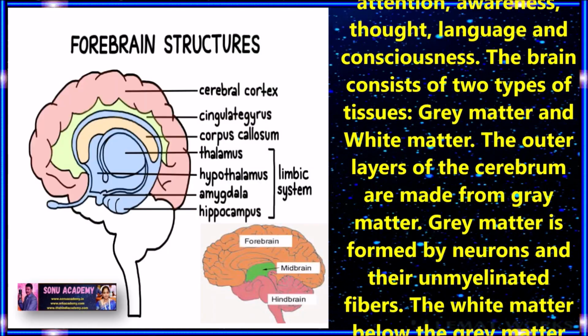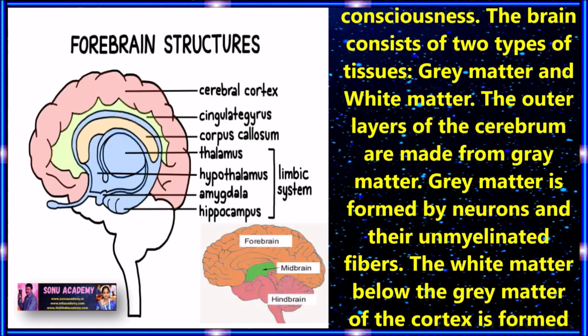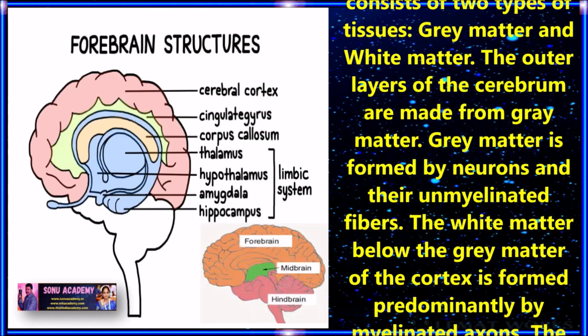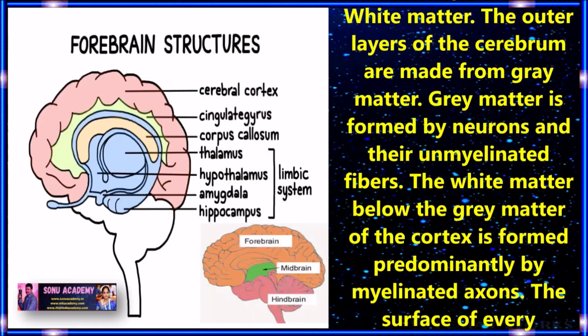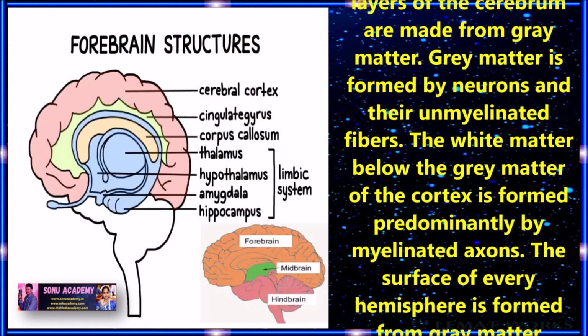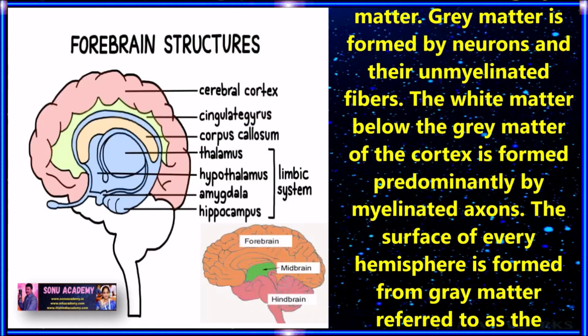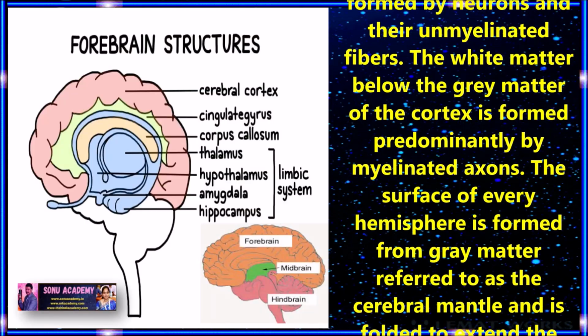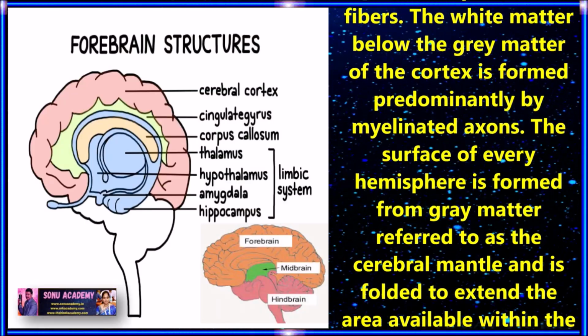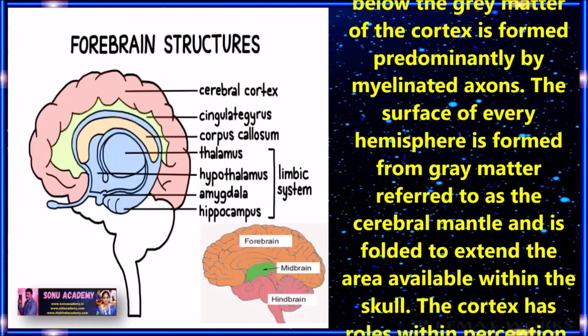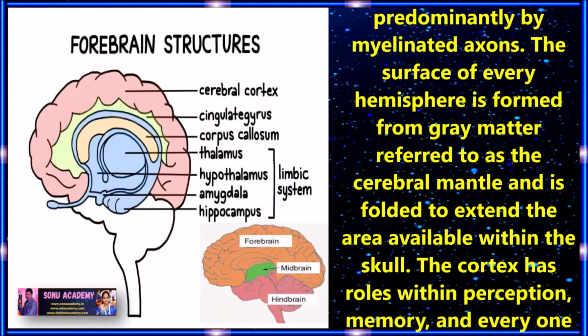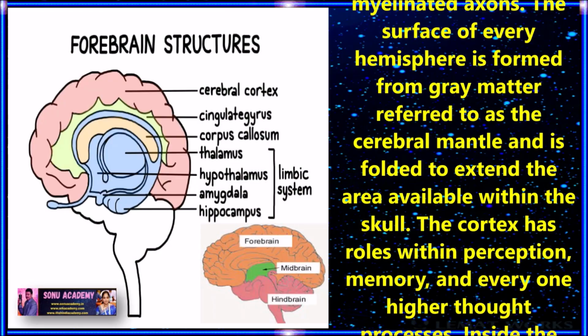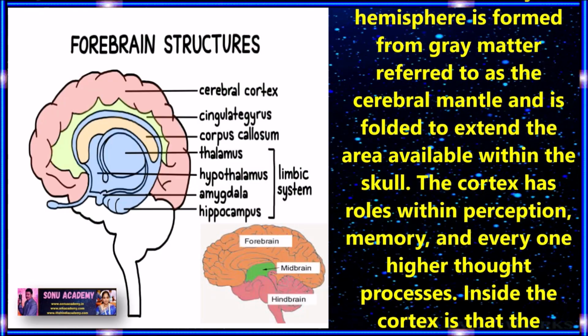The outer layer of the cerebrum is made from gray matter. The gray matter is formed by neurons and their unmyelinated fibers. The white matter below the gray matter of the cortex is formed predominantly by myelinated axons. The surface of every hemisphere is formed from gray matter, referred to as the cerebral mantle, and is folded to extend the area available within the skull.